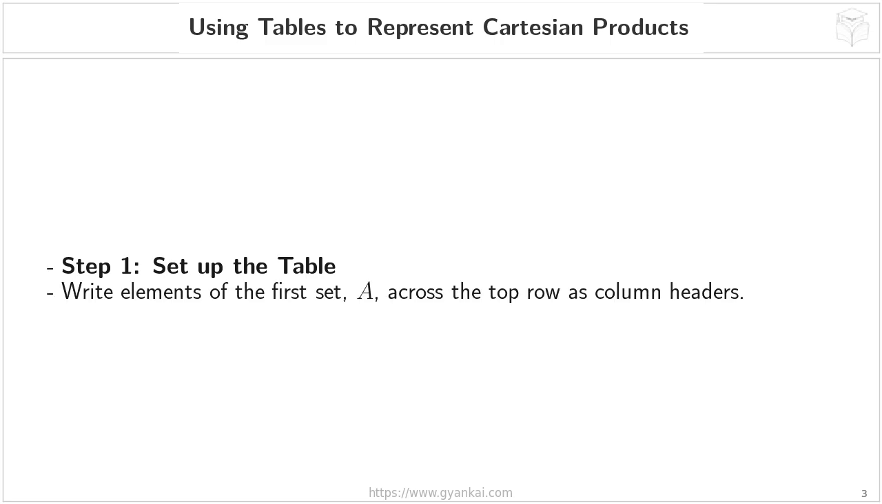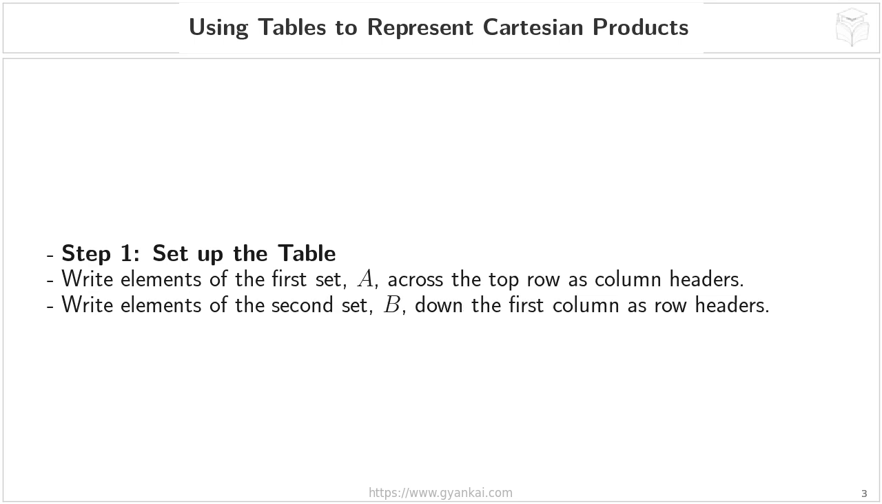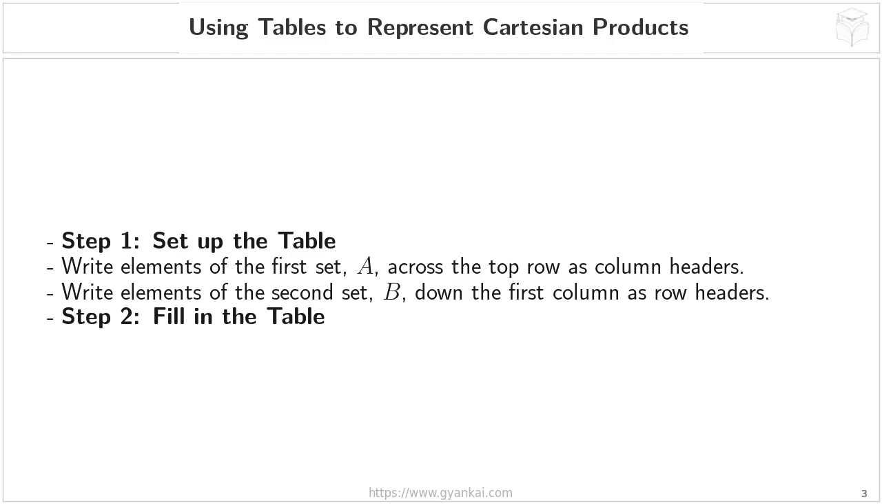We're going to create a table, and the first thing we do is label the rows and columns. The elements of our first set, which we're calling set A, will become the headings for each column across the top. And the elements of our second set, set B, will be listed down the first column as row headings. So, essentially, we're creating a grid where each row represents an element from set B, and each column represents an element from set A.